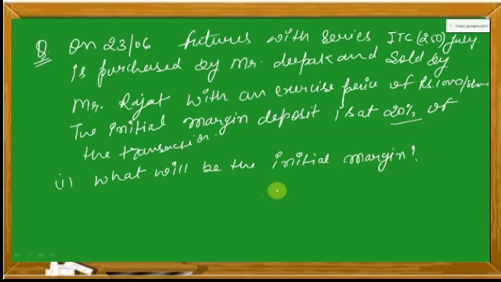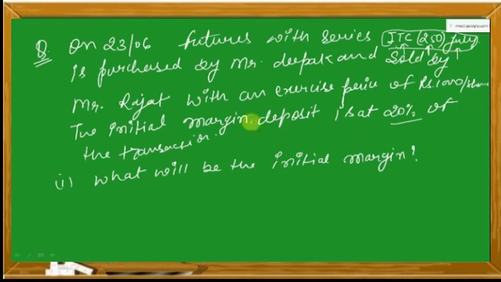So first of all, please understand this. What do we mean by this? The name of the stock, the underlying stock, is ITC. This 250 is the lot size, the number of shares in one lot. And this July means the settlement will take place in July. This is how we read this.